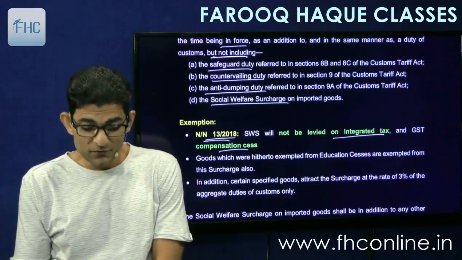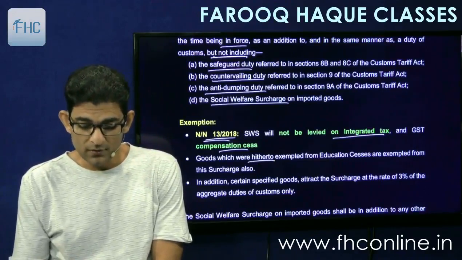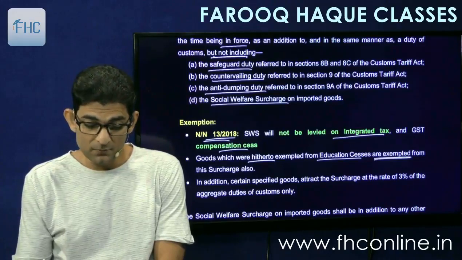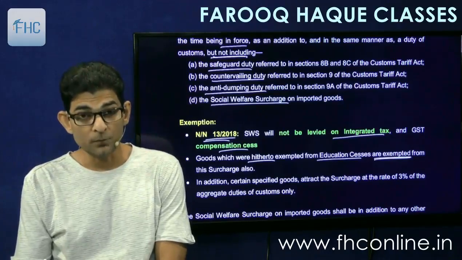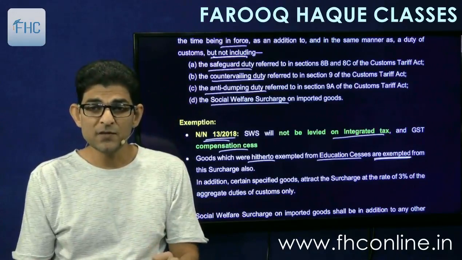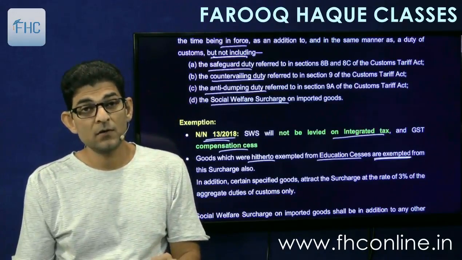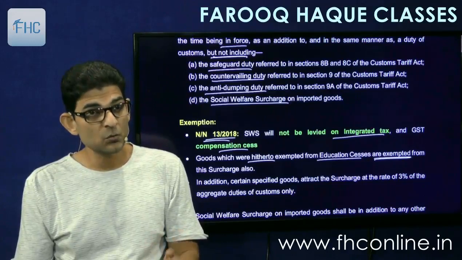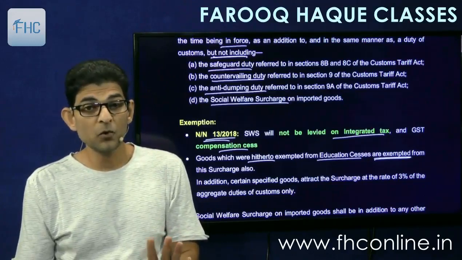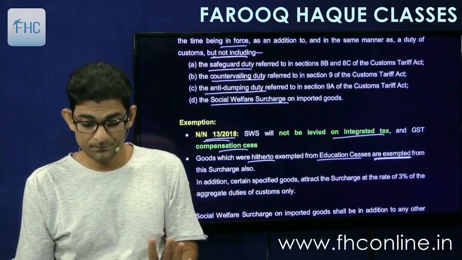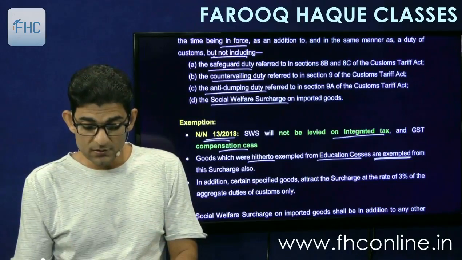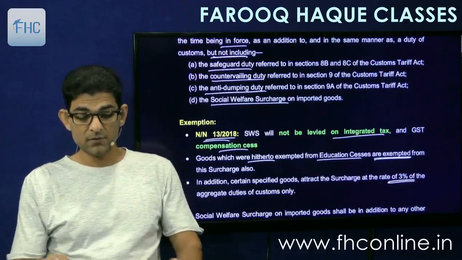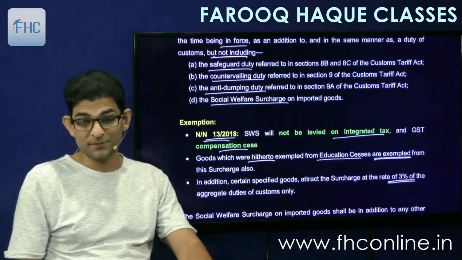And second point says goods which were hitherto, means up till now, exempted from education cess will continue to be exempt from this surcharge also. So there were many notifications exempting education cess on various kinds of goods. So all those goods which were exempt from education cess will continue to remain exempt from social welfare surcharge. In addition, certain specified goods attract this surcharge at the rate of 3% instead of 10%.